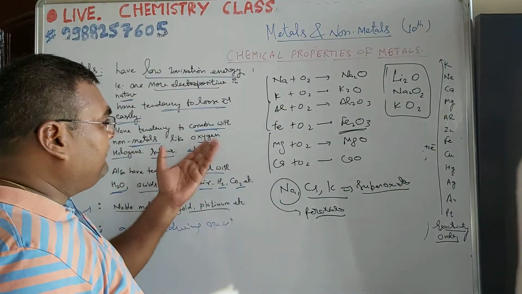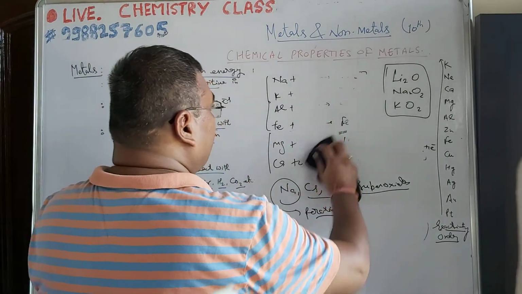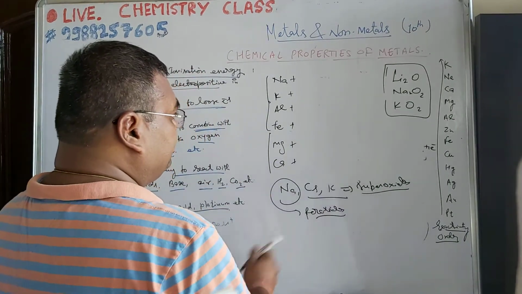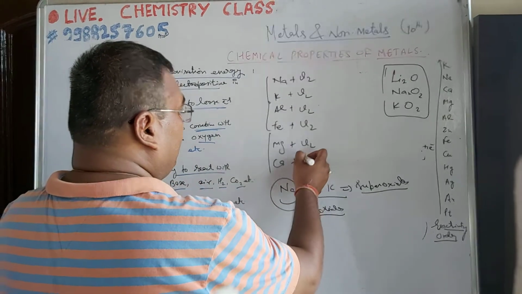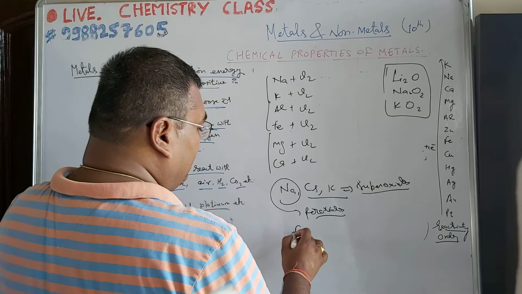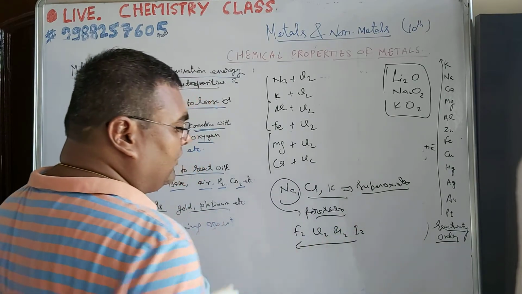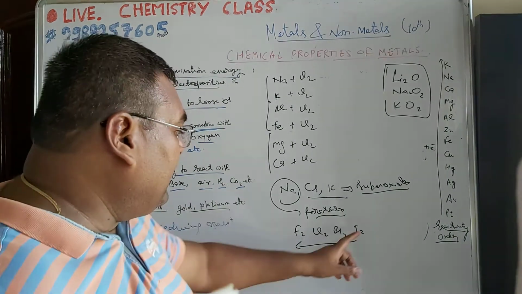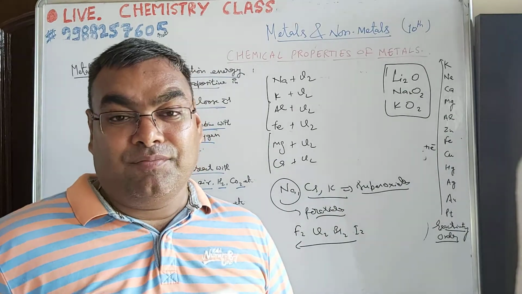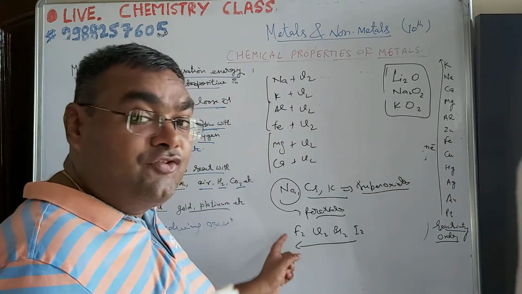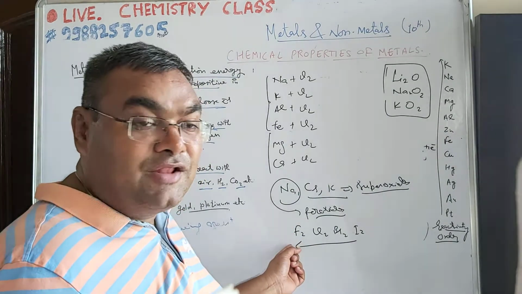Similarly, all these can react with the halogens. With the halogens, that is, all these can combine with chlorine. Halogens are what? Fluorine, chlorine, bromine and iodine. These are generally known as halogens. Among these halogens, fluorine is known as superhalogen. Fluorine is very reactive. Okay, and its reactions are generally explosive and violent. इसलिए कभी इसकी direct reaction नहीं कराते.